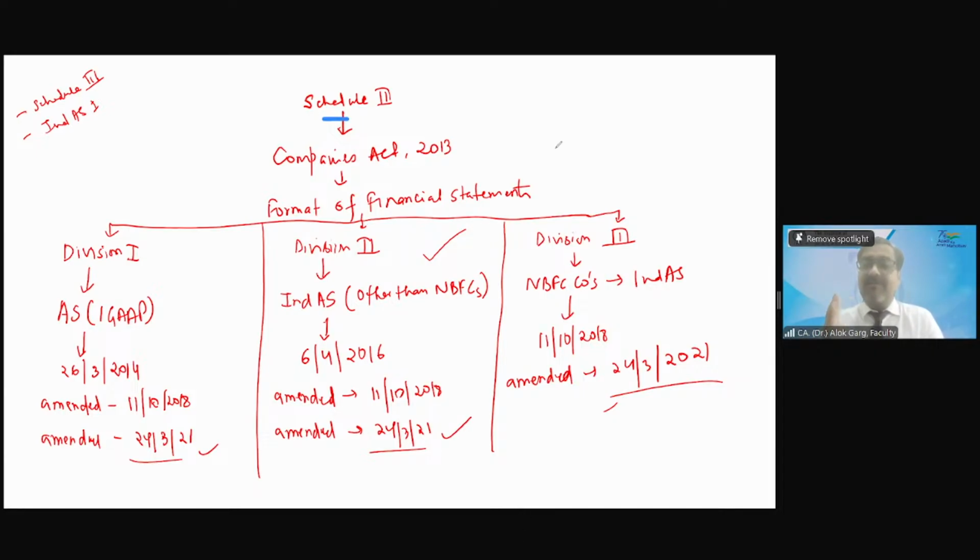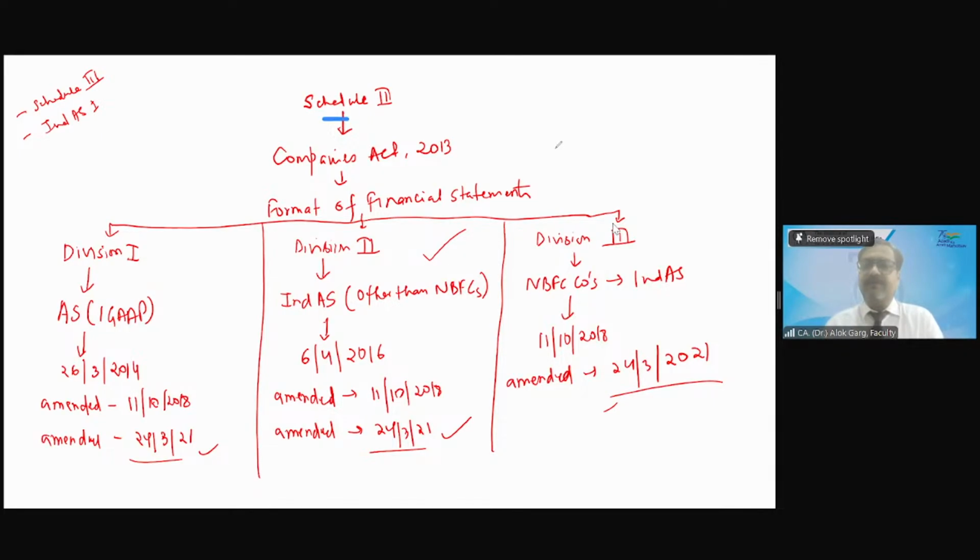In the Companies Act 1956, there was Schedule 6, which was guiding us how to present our financial statements. But when the Companies Act 2013 came, applicable from 1st April 2014, Schedule 3 was introduced, which was guiding us for the format of the financial statements.